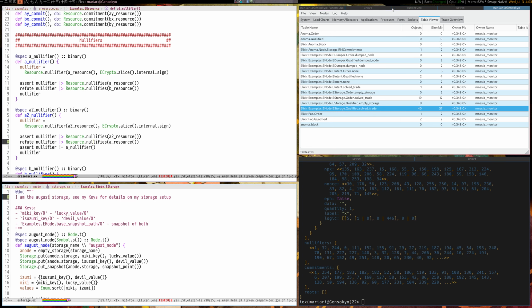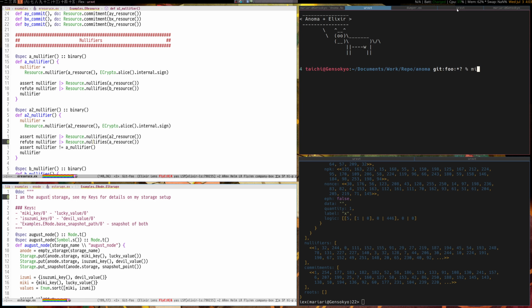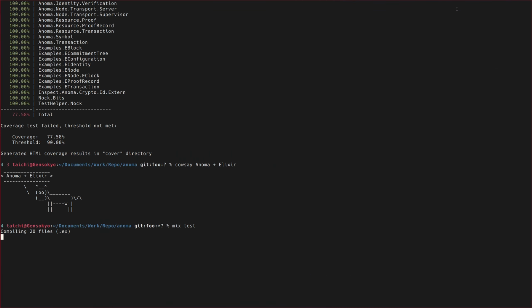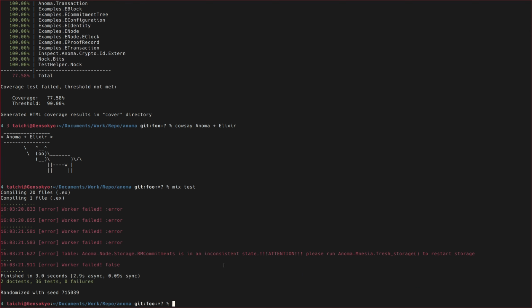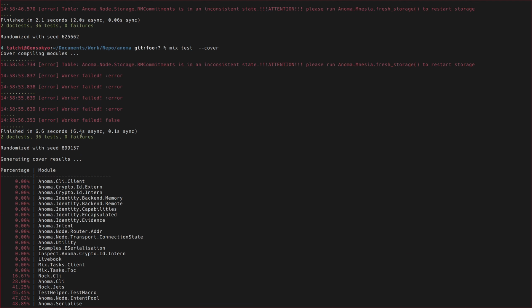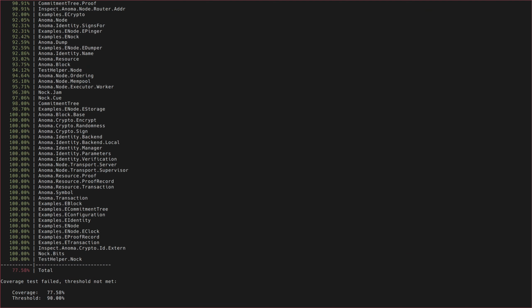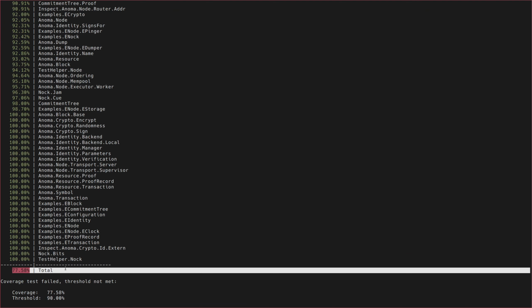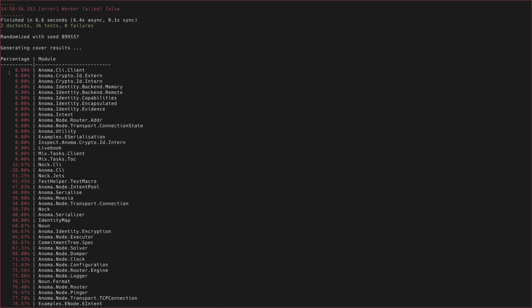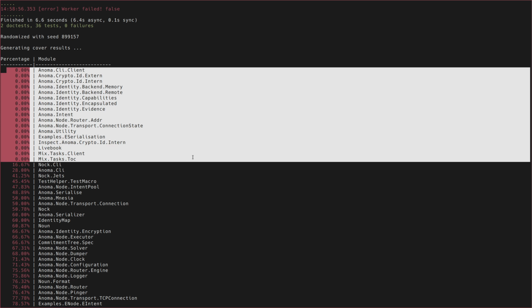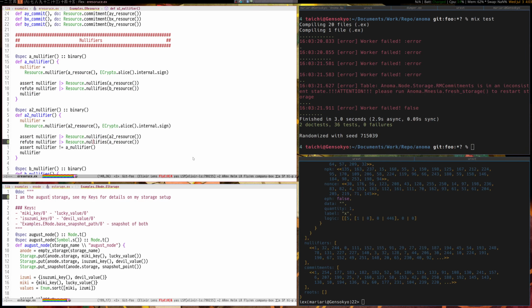And what this means is that we have a fairly decently tested code base. So for example, if we run the tests, we can see that it takes 3 seconds, and if I ran it with cover like I did here, we can see that our coverage rate is 77.58%, with some of these not being too relevant anyway, so it's most likely higher. But you get a lot of this.